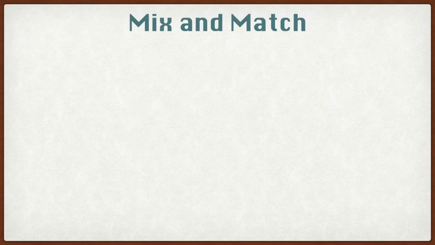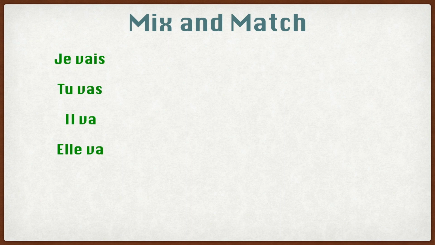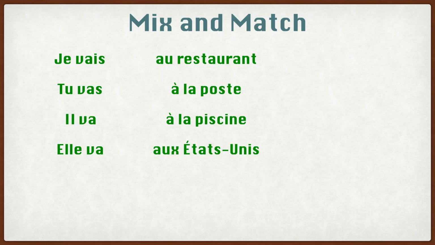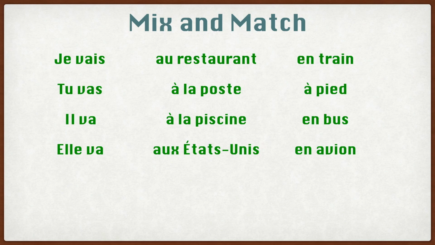Alright, now you are ready to do some mix and match. For example, you can choose the subject, je vais, tu vas, il va, elle va, and you can choose the destination, au restaurant, à la poste, à la piscine, aux États-Unis, and you can choose the means of transport, en train, à pied, en bus, en avion. And of course, there are many different combinations.